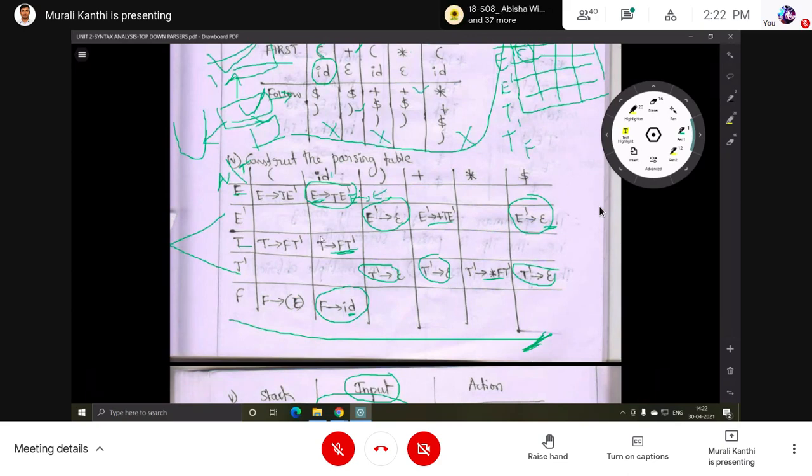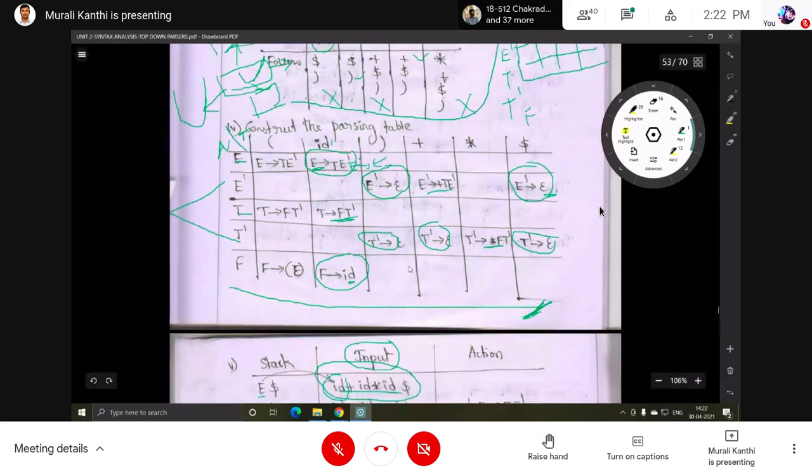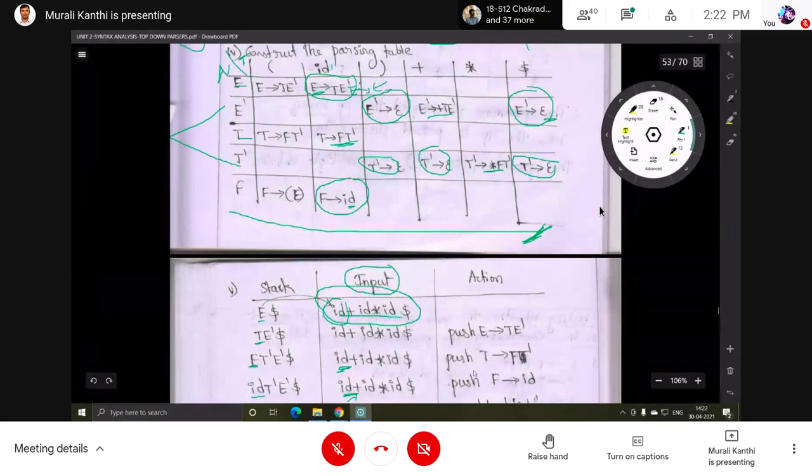Here I want to give one input string, that is ID star ID.